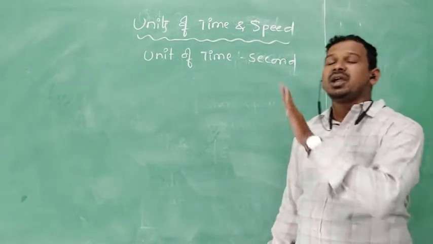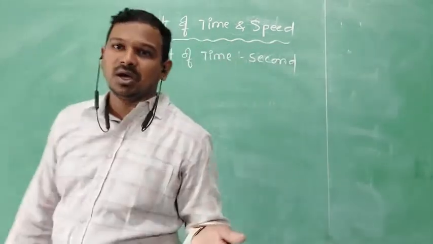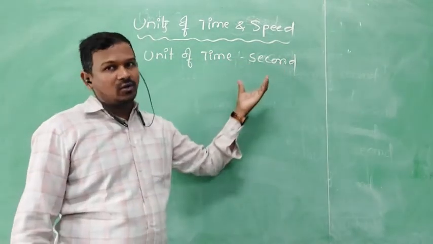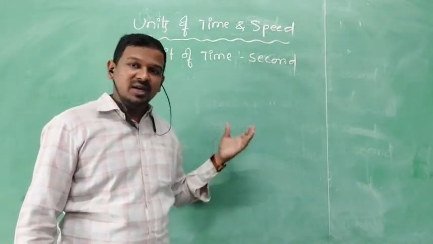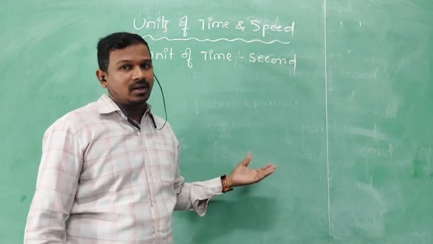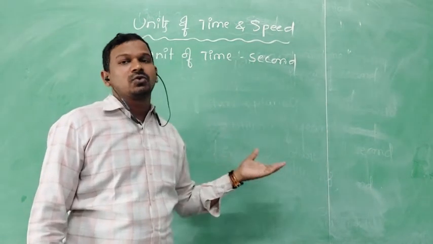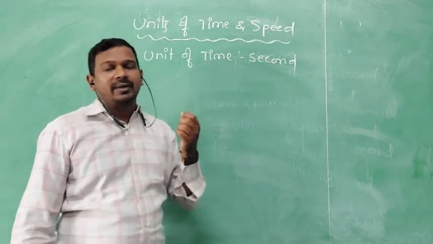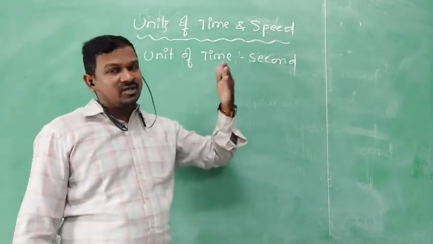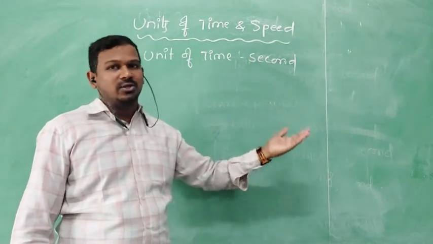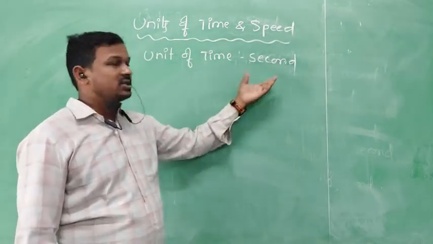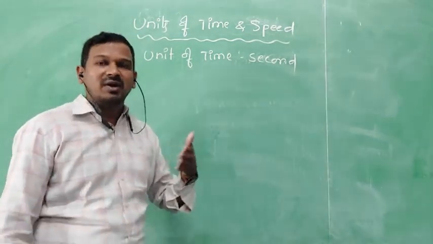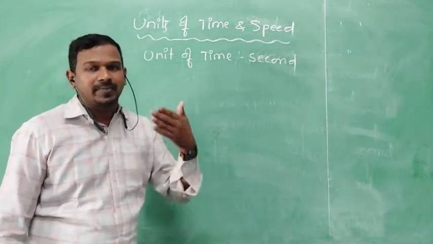Based on this, every unit comes. 60 seconds equal 1 minute. 60 minutes equal 1 hour. 24 hours equal 1 day. Like that, the basic unit of time is second, which is the root of time also. Based on the second, we measure time and denote it with the help of other terminology of time.